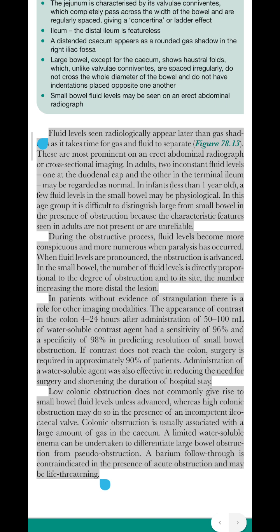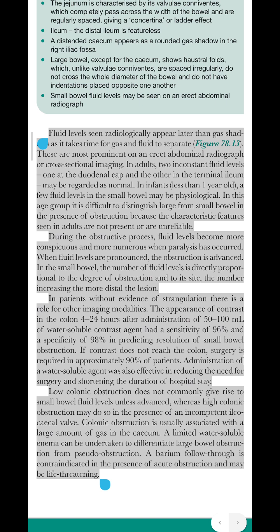These are most prominent on an erect abdominal radiograph or cross-sectional imaging. In adults, two inconstant fluid levels, one at the duodenal cap and the other in the terminal ileum, may be regarded as normal. In infants less than 1 year old, a few fluid levels in the small bowel may be physiological. In this age group it is difficult to distinguish large from small bowel in the presence of obstruction because the characteristic features seen in adults are not present or are unreliable.